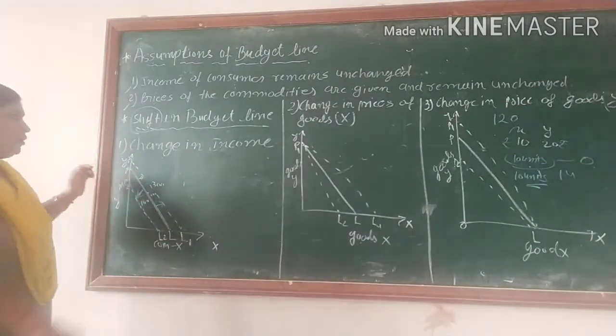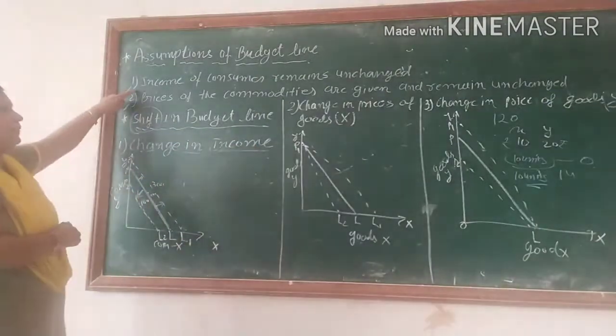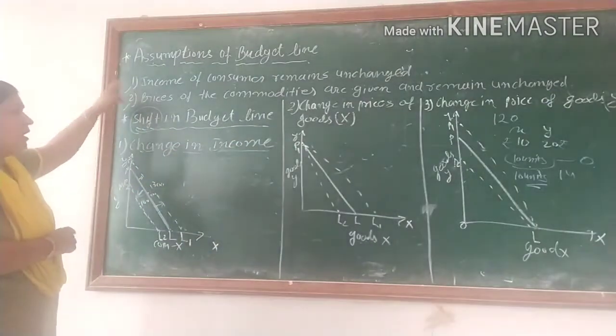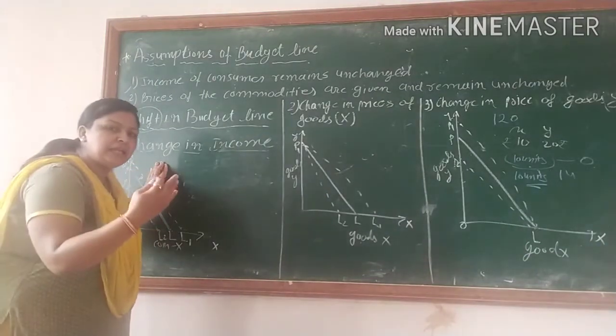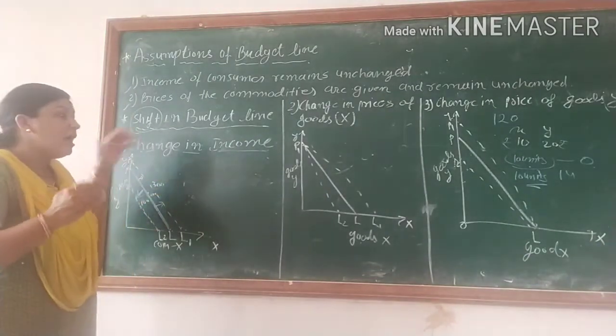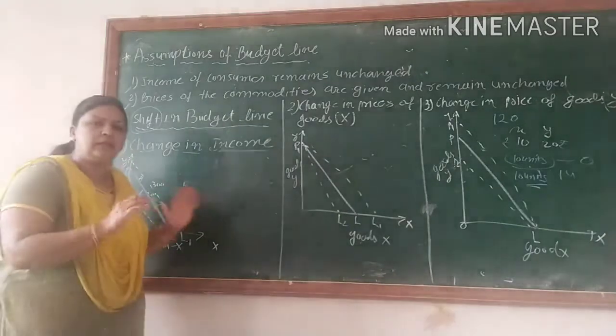This change happens because of the change in income. That is our first assumption. If the income is changed, maybe increased or maybe decreased, our budget line shifts, maybe to the right one and maybe to the left one.